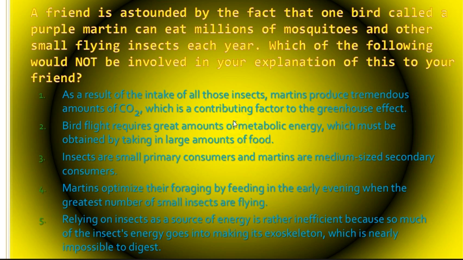And then, as a result of the intake of those insects, the amount of CO2, respiration is not a contributing factor to global climate change or the greenhouse effect. It's a very small amount in terms of the martins. Now, when you look at the overall situation, obviously, you have some CO2 that's released through respiration, but then it gets locked back up through photosynthesis, and so there's this very nice cycle. Okay, so the answer is 1. That is not an explanation.